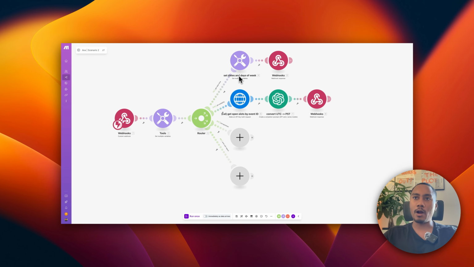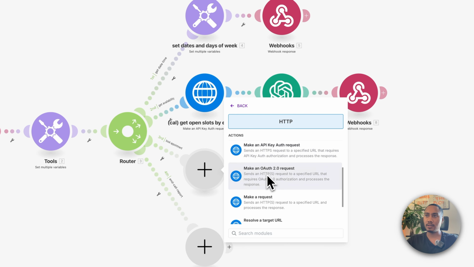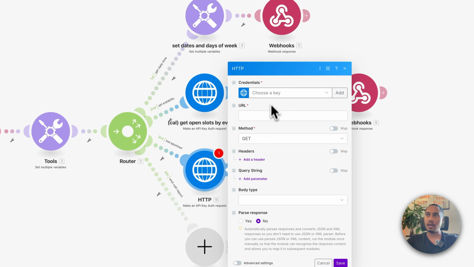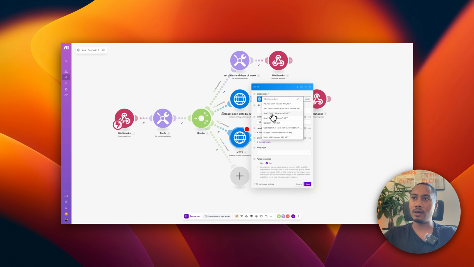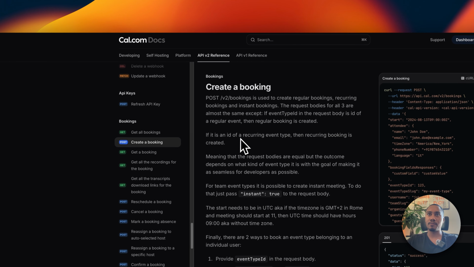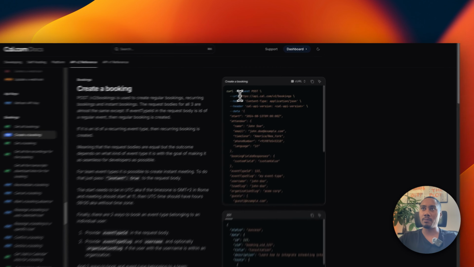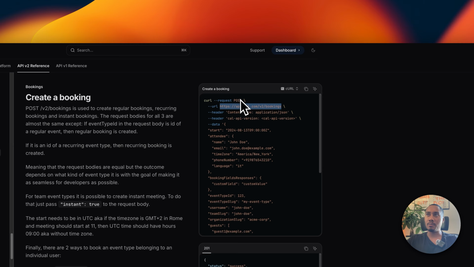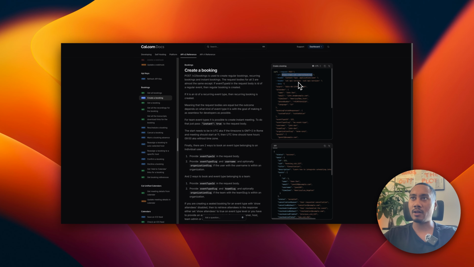Okay, now let's set up our book appointment path. So we're going to use an HTTP request again, make an API key auth request. And since we're going to be using Cal's API again, we're going to use this Ava Cal v2 header API key. Now, the URL endpoint that we need to hit in order to create an event or book an appointment is going to be here. So I'm in bookings, create a booking, and we can see the URL endpoint is here. Type post. We also have some headers that we need to add, content type, and also the Cal API version.